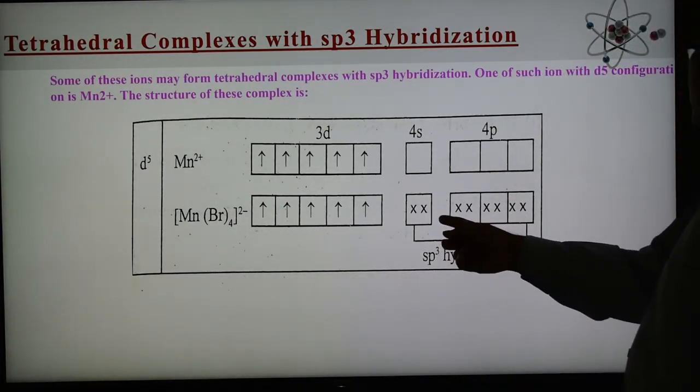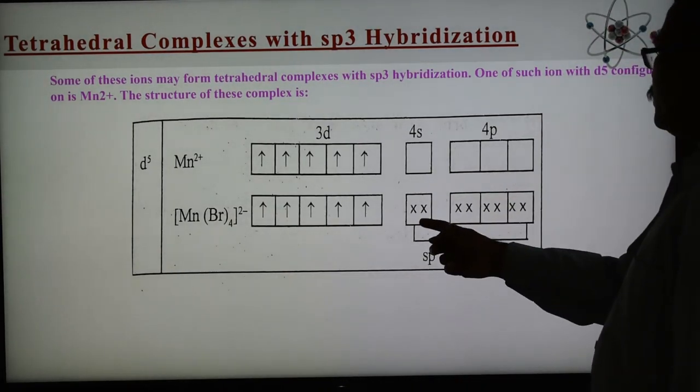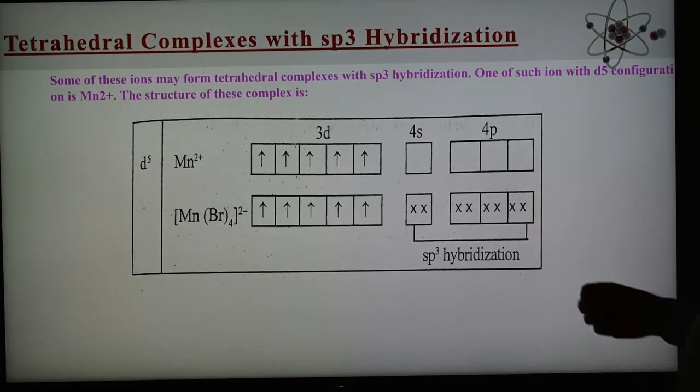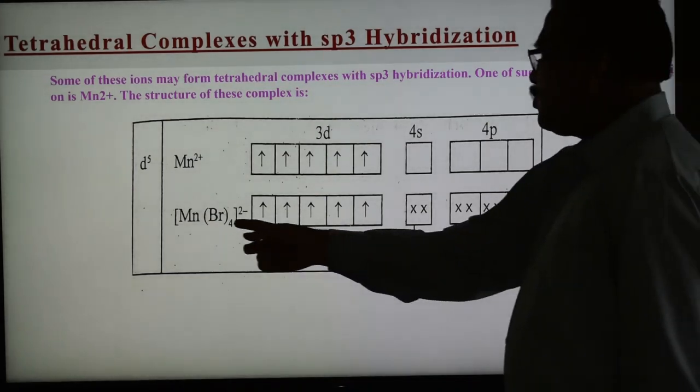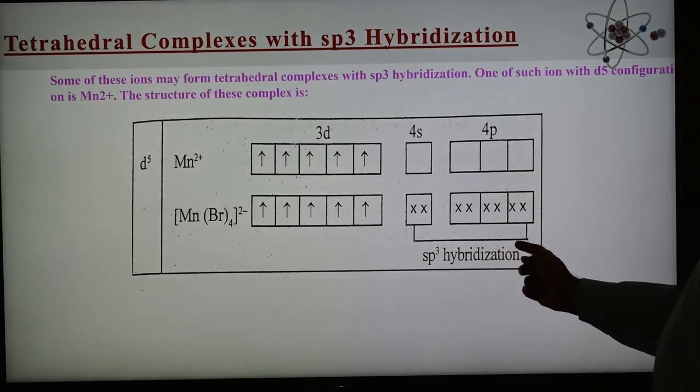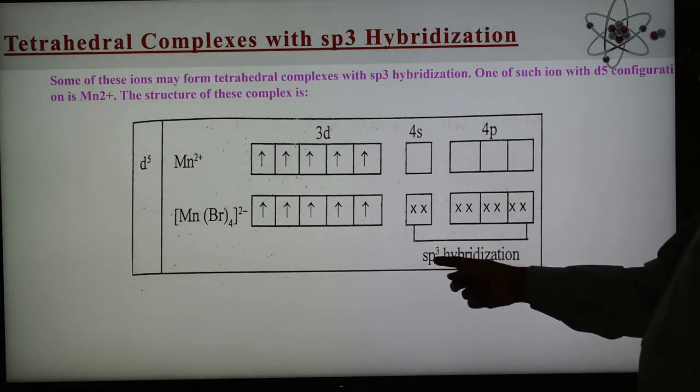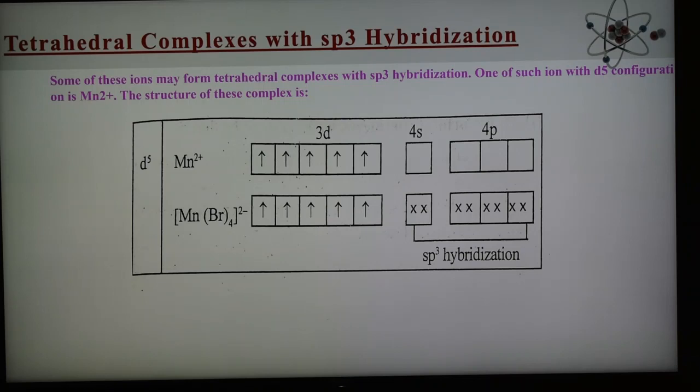Now 4 orbitals are available. So one 4s and three 4p orbitals undergo hybridization, forming 4 sp3 hybrid orbitals of equivalent energy and shape. The 4 bromide ligands donate electron pairs to the vacant orbitals, and because the hybridization is sp3, the shape of the molecule is tetrahedral. So this is one example of the formation of a tetrahedral complex with sp3 hybridization: the tetrabromo manganese 2 minus complex.